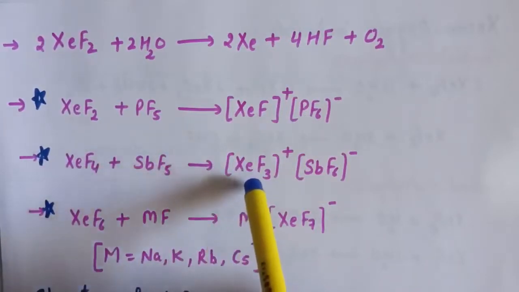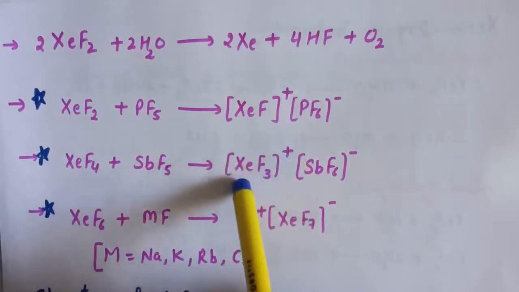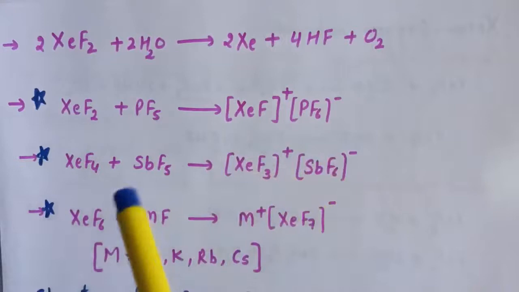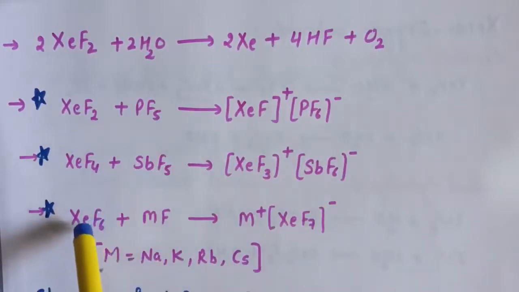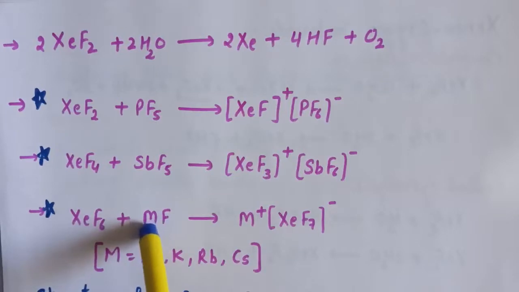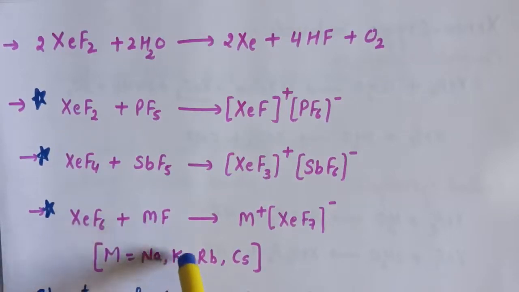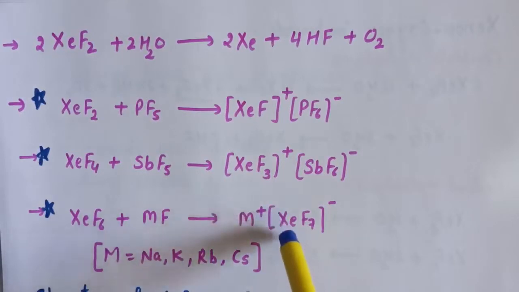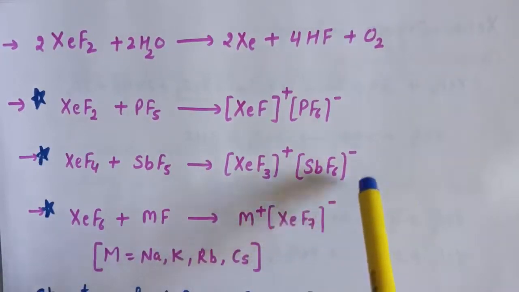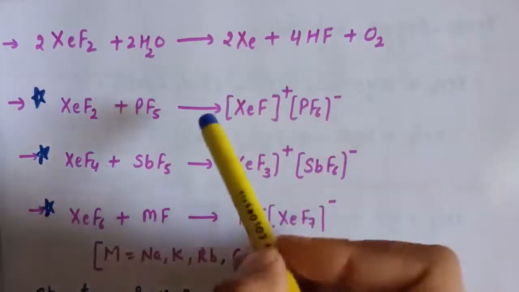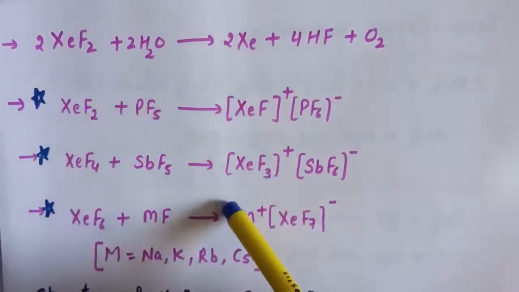The product is XeF3+, the cationic part, and SbF6-, the anionic part. Next, if we treat xenon hexafluoride with a metal fluoride MF, where M is a monovalent metal, that is sodium, potassium, rubidium, cesium, it will form M+ XeF7-. So these are the reactions with phosphorus pentafluoride and with metal fluorides.